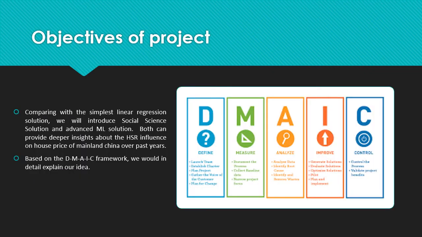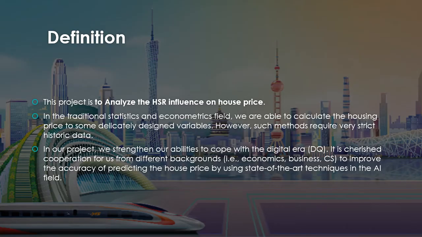Comparing with the simplest linear regression solution, we will introduce a social science solution and an advanced machine learning solution. Both of them can provide deeper insights. Based on the DMAIC framework, we will expand our idea in detail. Firstly, this project is to analyze the high-speed railway influence on housing price.